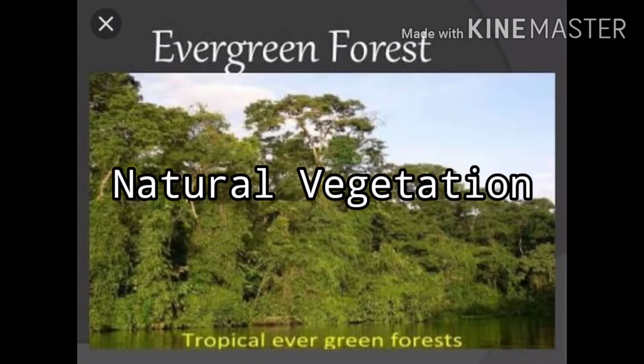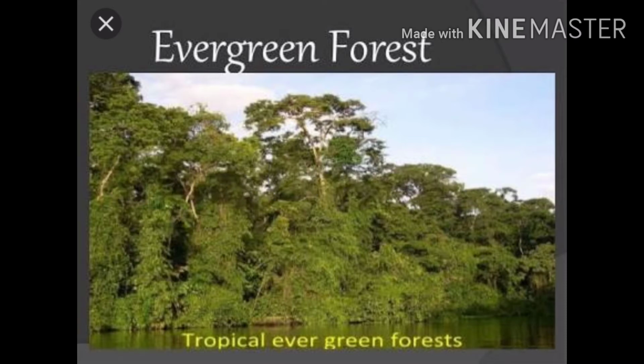Natural vegetation. Natural vegetation means trees, plants, shrubs, all these. Mostly you know that dense and inaccessible forest grows in hot and humid areas, and such dense vegetation discourages human habitation. It's not easy. Therefore, the Amazon and the Congo River basin are sparsely populated and they don't have large settlements.